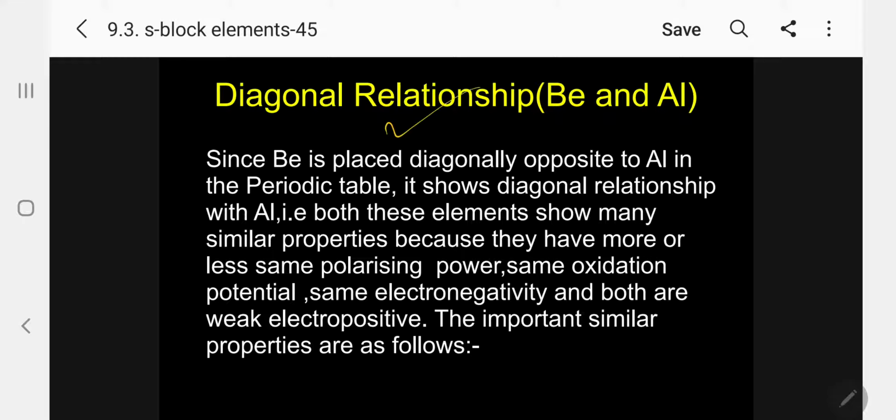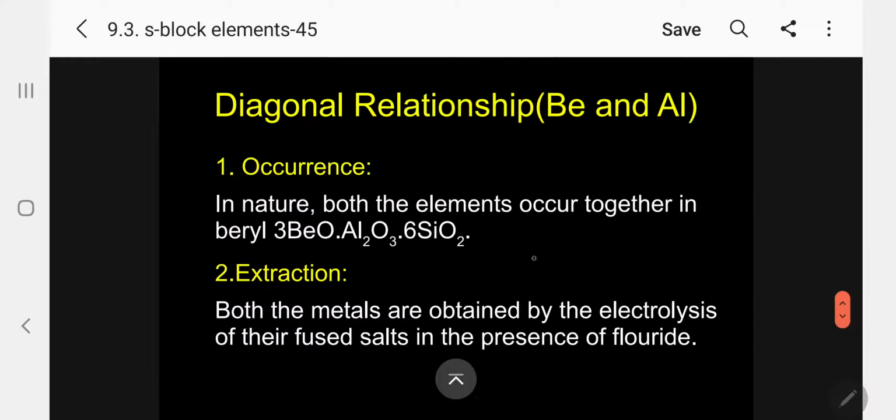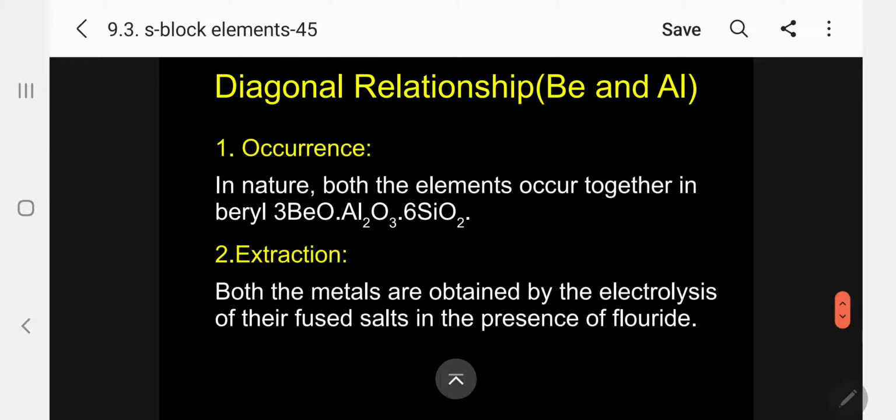So let me discuss now, kindly follow. Since beryllium is placed diagonally opposite to aluminium in the periodic table, it shows a diagonal relationship with aluminium. Both elements show many similar properties because they have more or less the same polarizing power, the same oxidation potential, and the same electronegativity, and both are weakly electropositive. We will discuss the important similar properties of beryllium and aluminium.